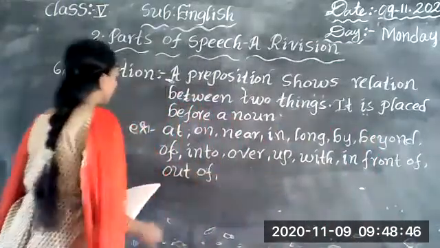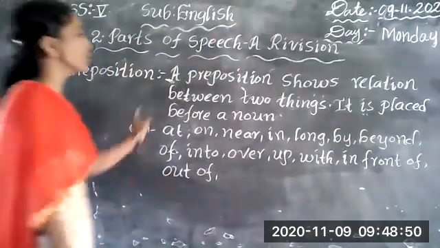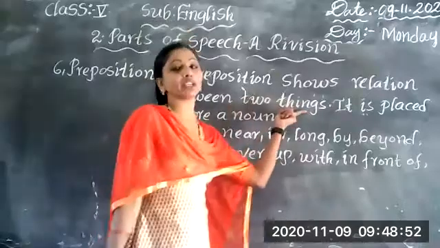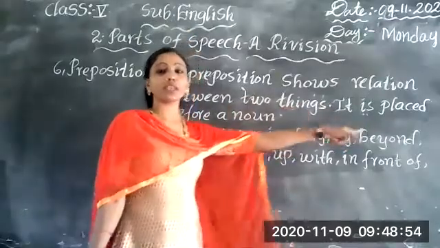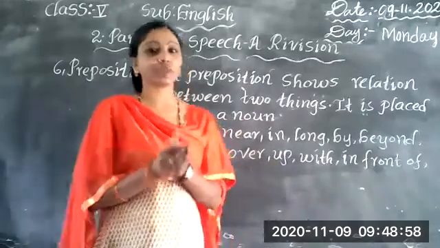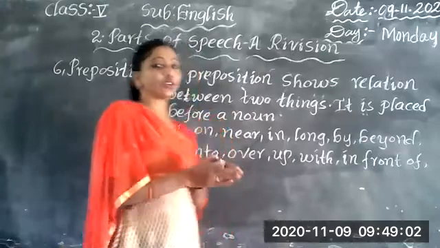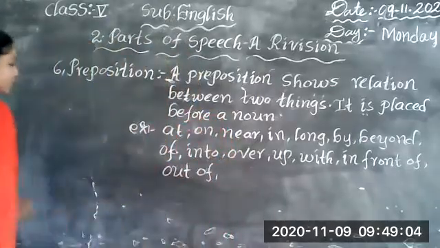So these are the examples of prepositions. So what is a preposition here? A preposition shows relation between two things. It is also placed before a noun. So it shows the relation between the two things. I will show you how it shows the relation between two things.